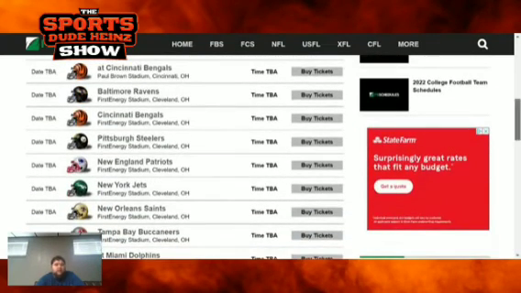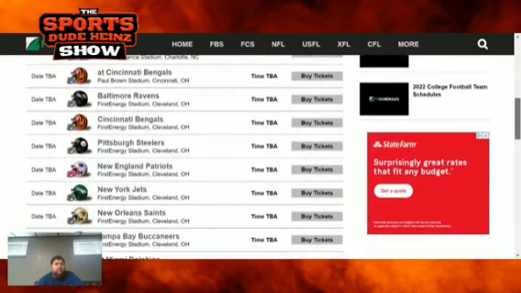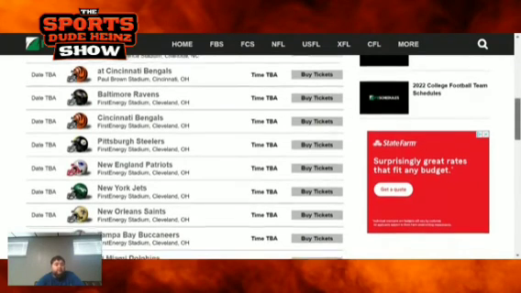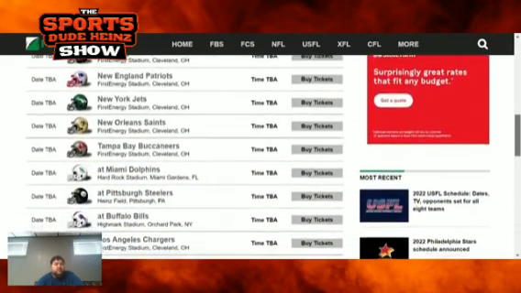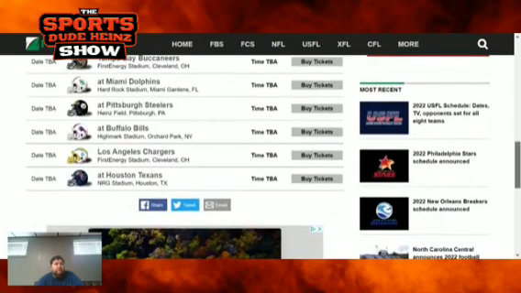As we see here with the next set of four, we have the Bengals, Ravens, Bengals, and Steelers. I think they win one of those. Jets, Patriots, Saints, and Buccaneers. I think they maybe win two of those. And then we have the Dolphins, Steelers, Bills, Chargers, and Texans. I feel like they can win two or three.